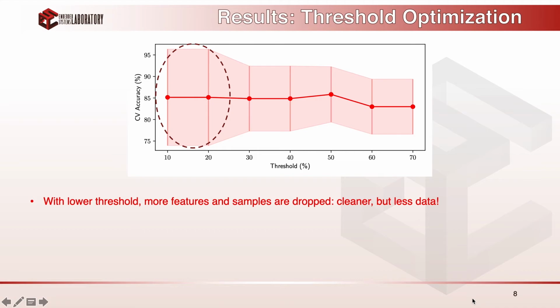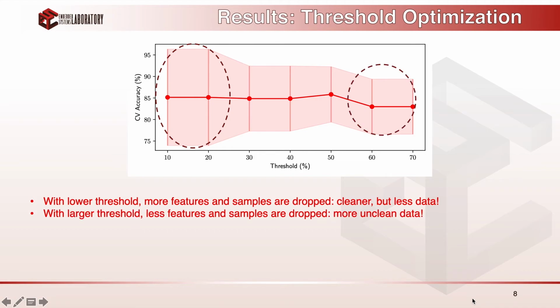Then, if you look at the other end of the graph, you see that the standard deviation decreases, which is good, but we have lower accuracy, and that's actually because with larger threshold, less features and samples are dropped, meaning that now we have more data, but they are not clean enough. As you see in the middle of the figure, we have a better trade-off where we have enough data and at the same time they are sufficiently clean.